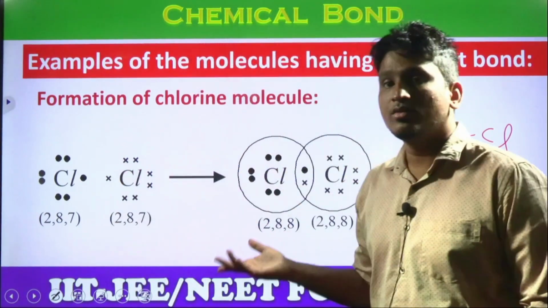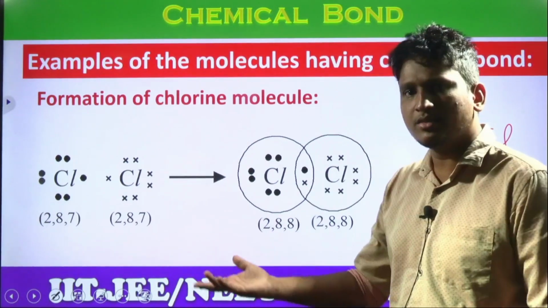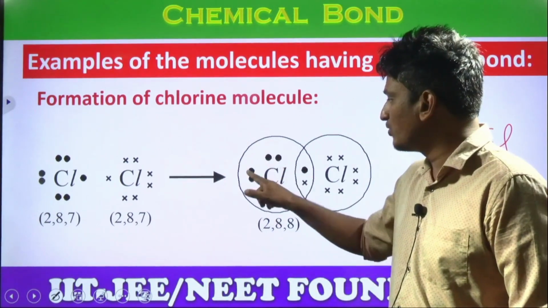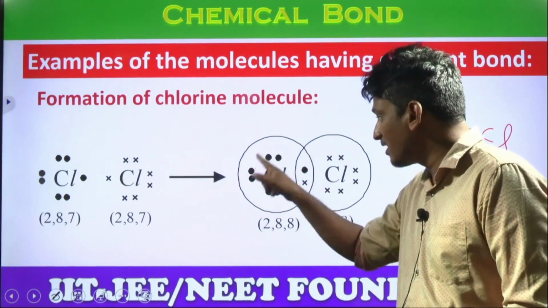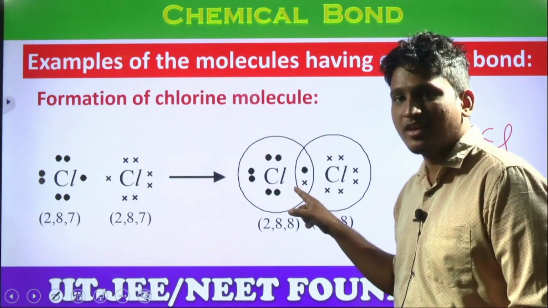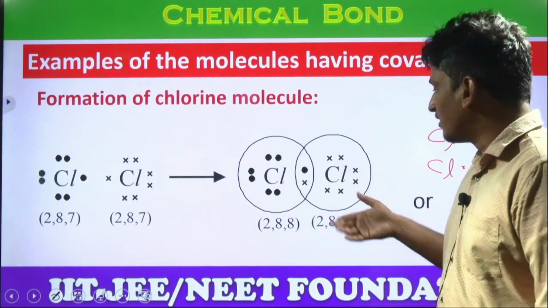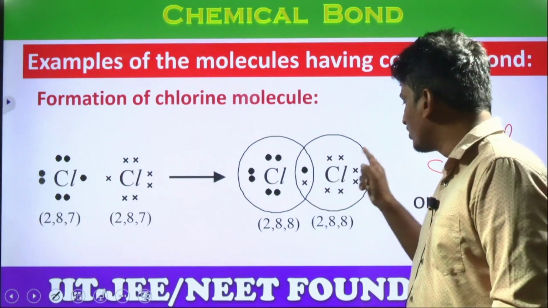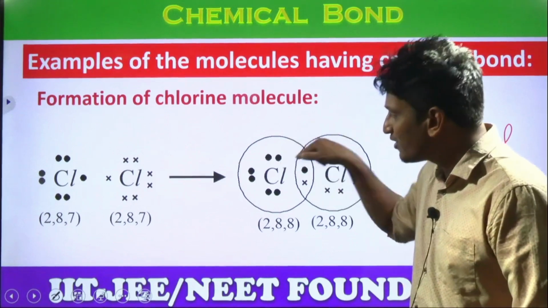Now, how do we confirm that it will achieve the octet configuration? Let us count the number of electrons. 1, 2, 3, 4, 5, 6, 7. Already 7 are there. Now look at the circle of chlorine. There is 1 more electron. 7 plus 1, 8 electrons, right? Now count the circle of this chlorine: 1, 2, 3, 4, 5, 6, 7 of its own electrons and the 8th electron of the other chlorine.